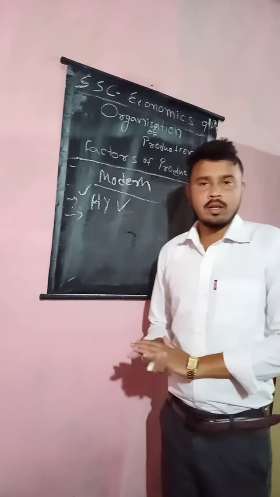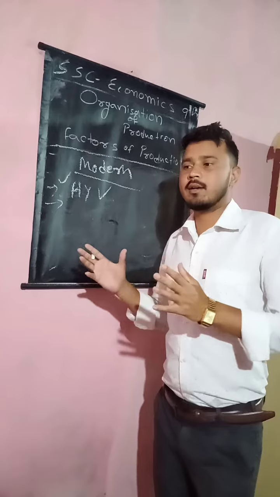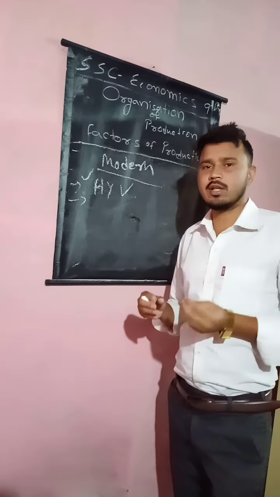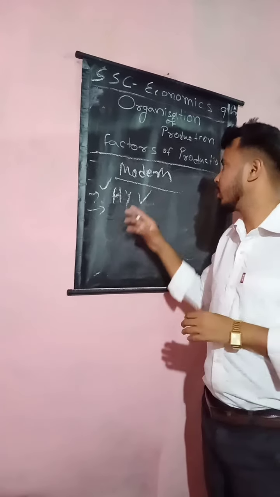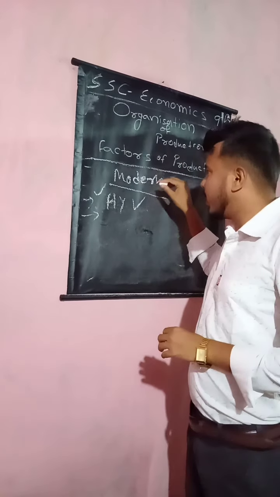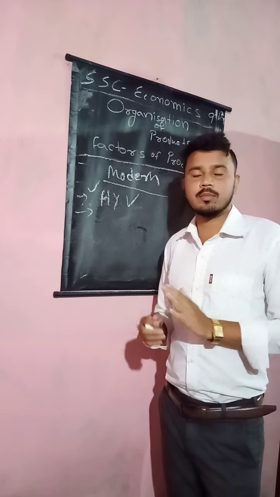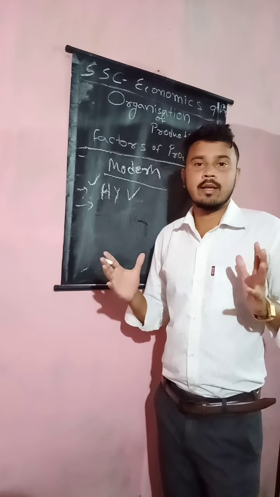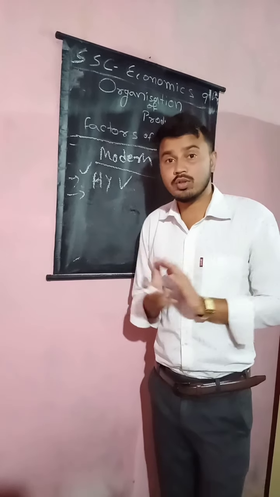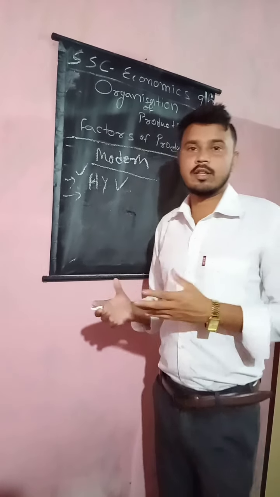Before the green revolution in India, there was the traditional farming method. But during and after the green revolution, the modern farming method took place. By using the modern farming method, the green revolution took place. The green revolution means much more production of food grain. Much more production of food grain is known as the green revolution.